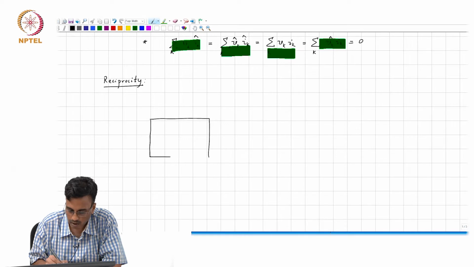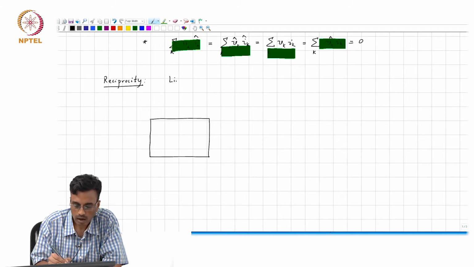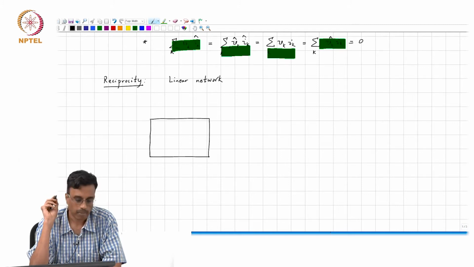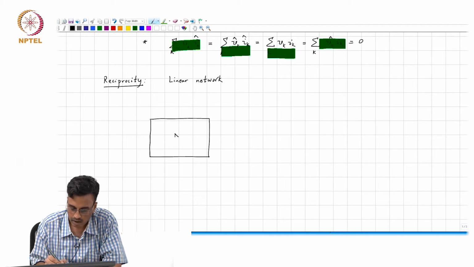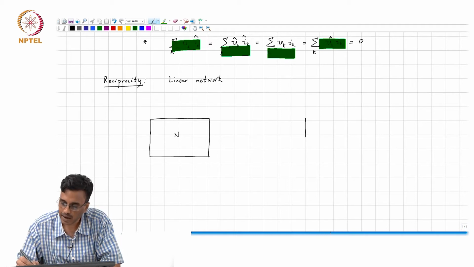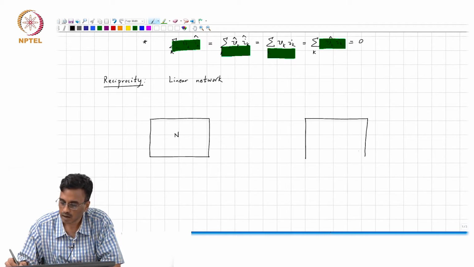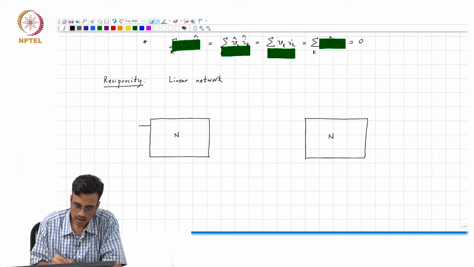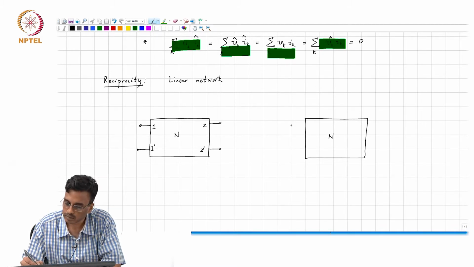We have another copy of the linear network. Let's assume it has two ports, 1 prime and 2 prime.